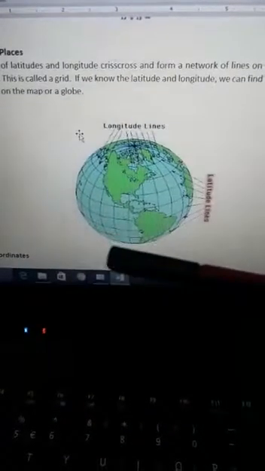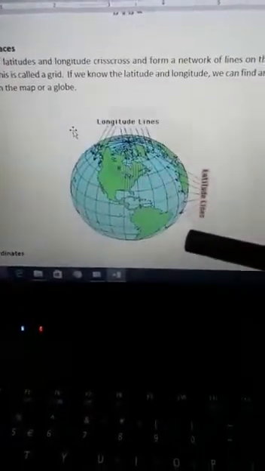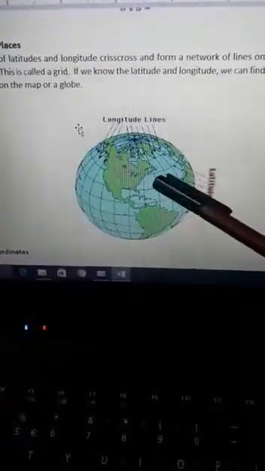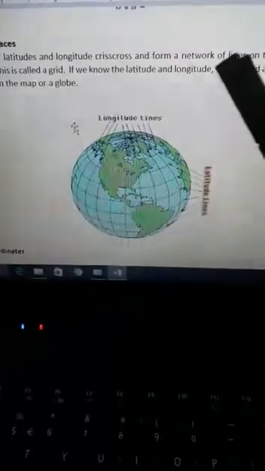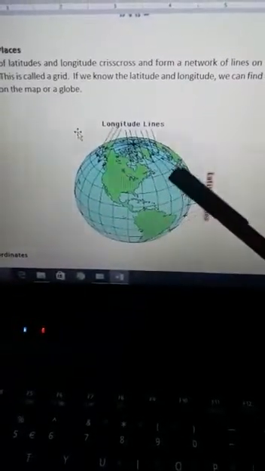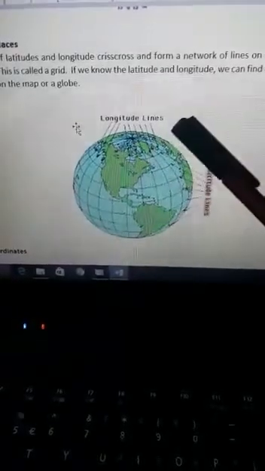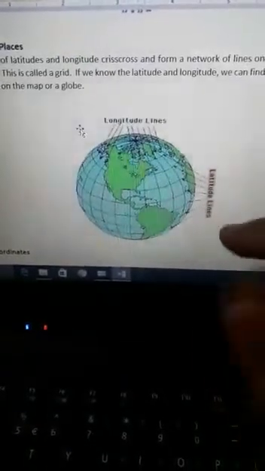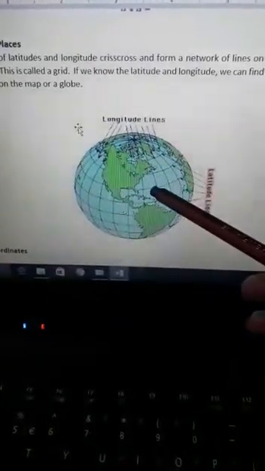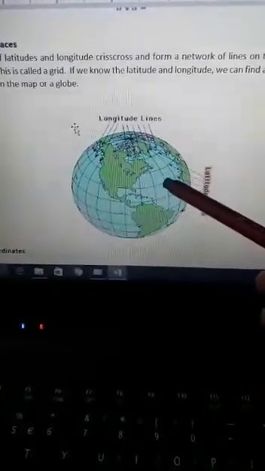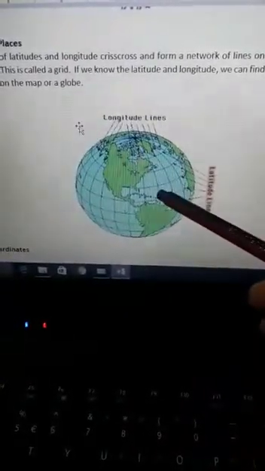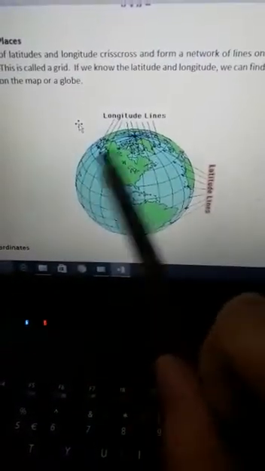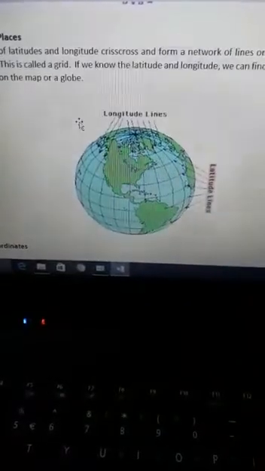Now our earth is rotating all the time. I have told you that earth is rotating all the time, and to rotate from one longitude to another longitude, it takes 4 minutes to complete one rotation through 1 degree of longitude. It takes 4 minutes to rotate through 1 degree of longitude, right? So these are the main points which I want to discuss.